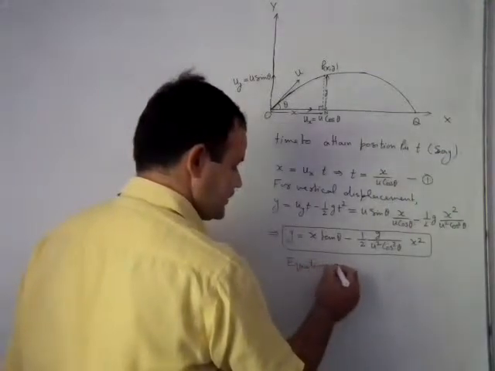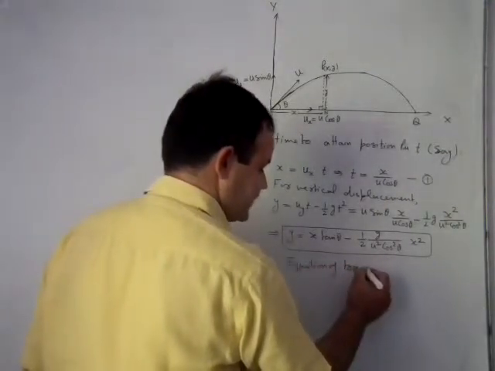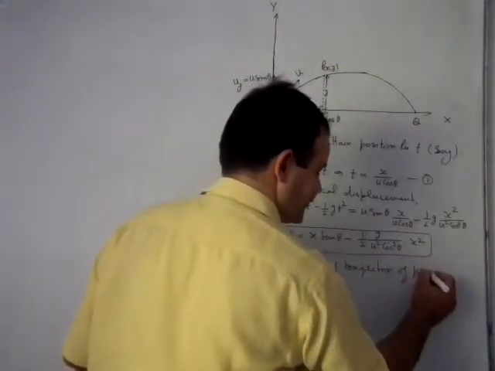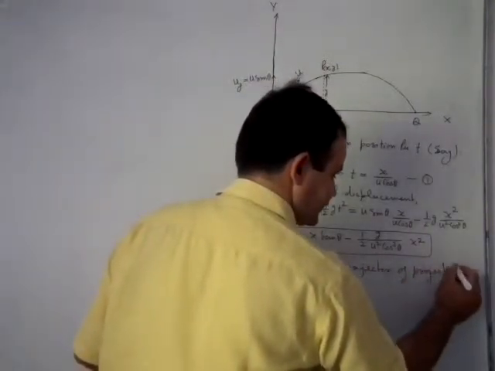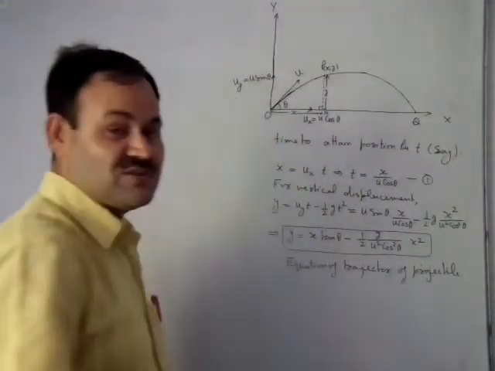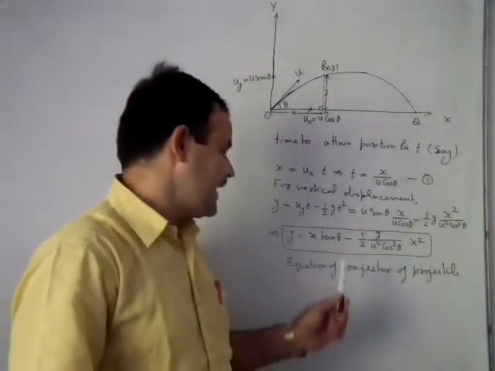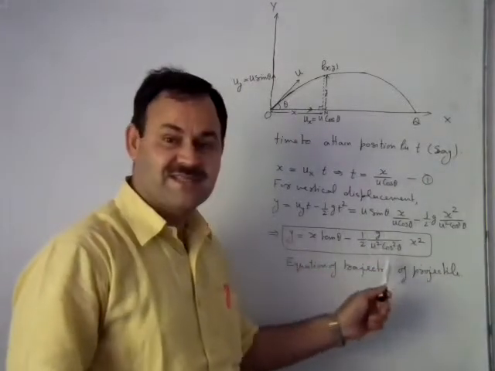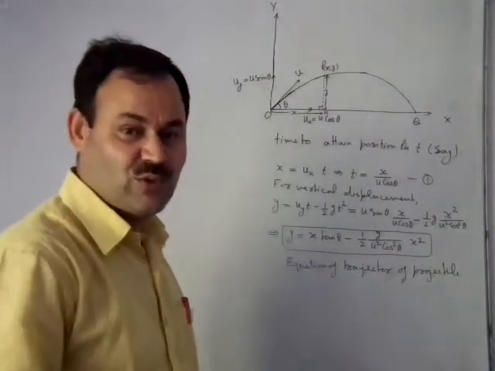Trajectory means the path of the projectile. So it will be the equation of trajectory of the projectile. Since it is linear in y and quadratic in x, it will represent a parabola.